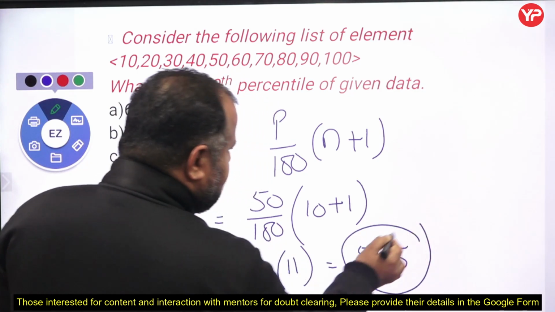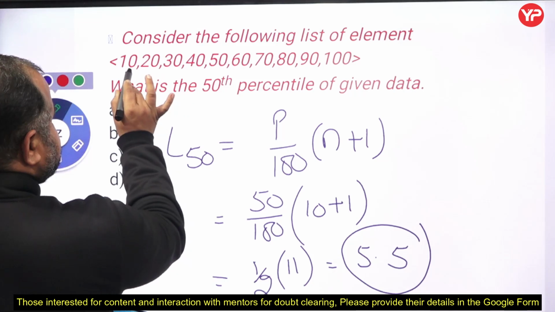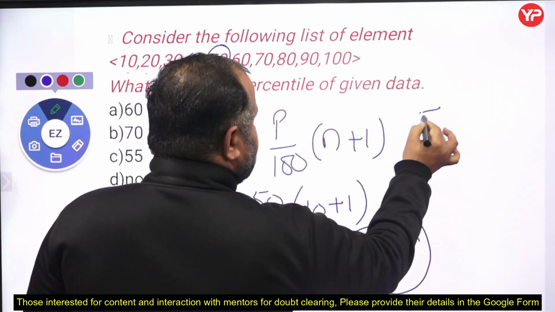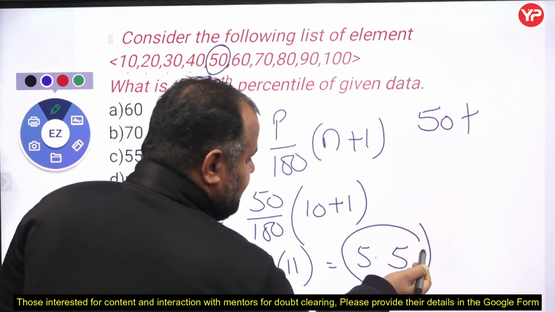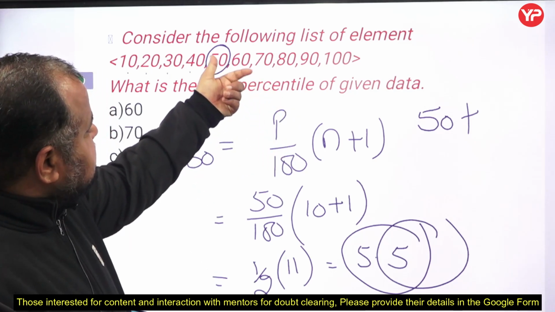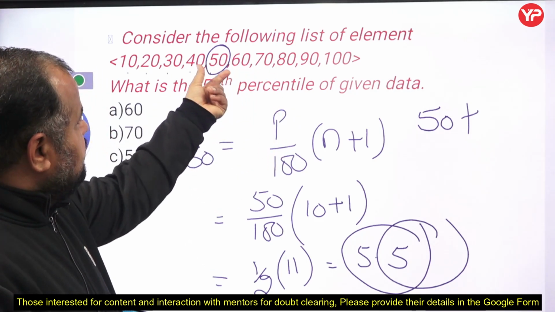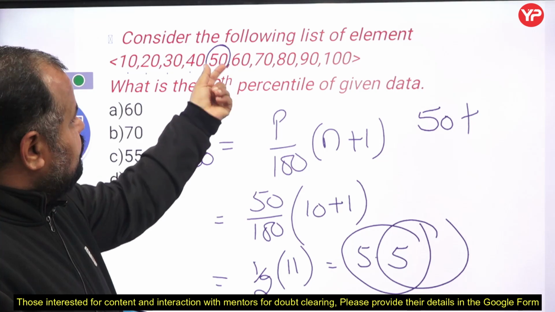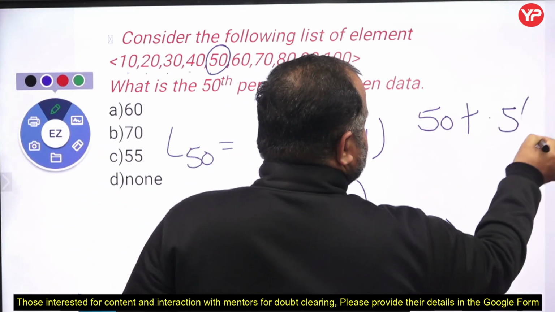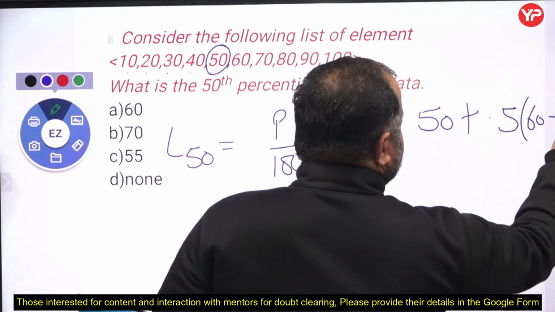Now it means what? Go to the fifth position. 1 2 3 4 5, the fifth position is 50. Keep in mind this point: 50 plus 0.5, or half, of the next two values, from 50 and 60. So 0.5 of 60 minus 50.